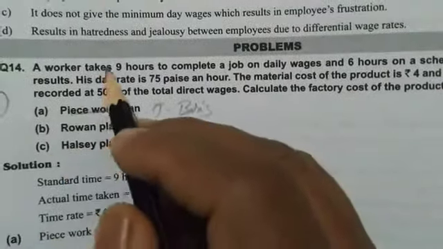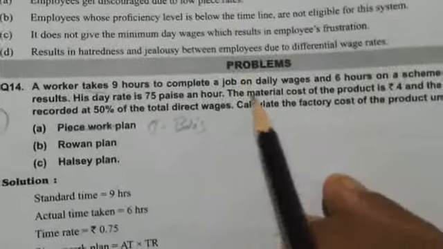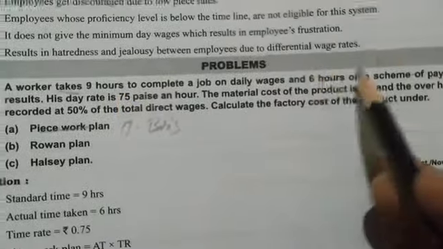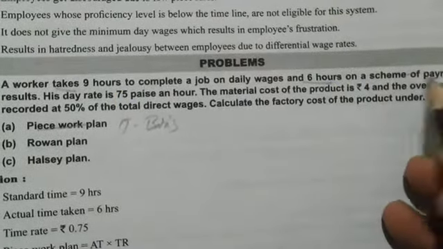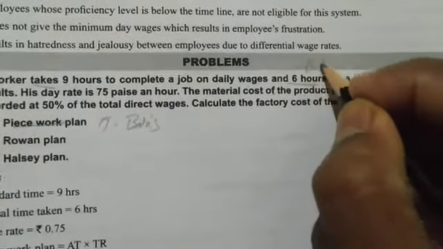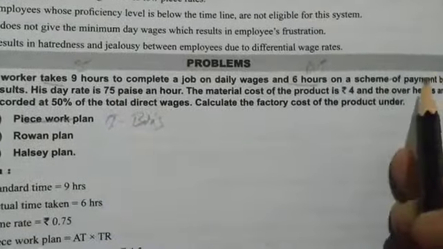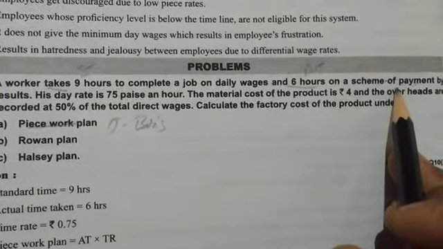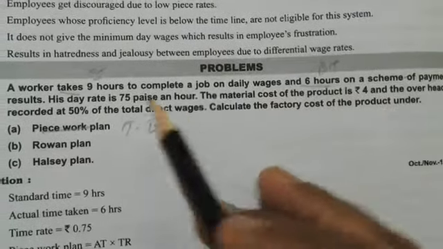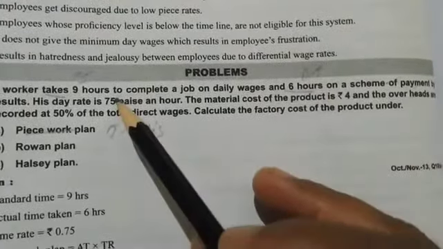He says a worker takes. Whenever we say takes, it means allowed. But then he says again 6 hours under the scheme of payment by results. So you have to understand this as actual time and this as standard time. Earlier he was taking 9 hours, but under the incentive scheme of payment he is taking 6 hours now. So 6 hours is actual time and 9 hours is standard time. I repeat, 6 hours is actual time and 9 hours is standard time.